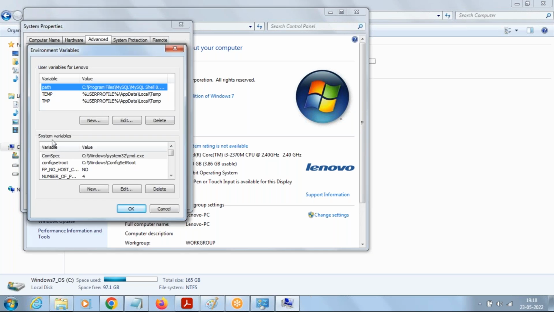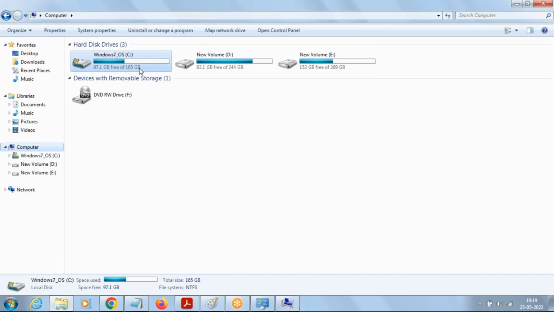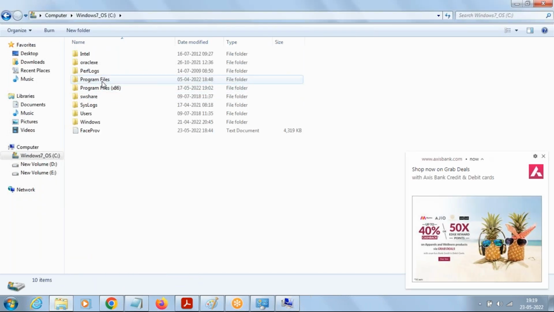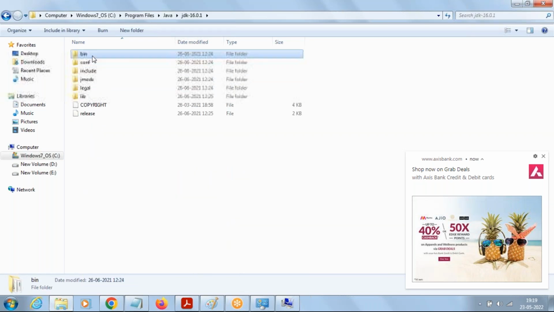Under system variables, select path and say edit. Now at the end, keep a semicolon, and we have to paste the address up to the bin folder. We are having the bin folder now: C drive program files, Java, JDK 16, bin folder.